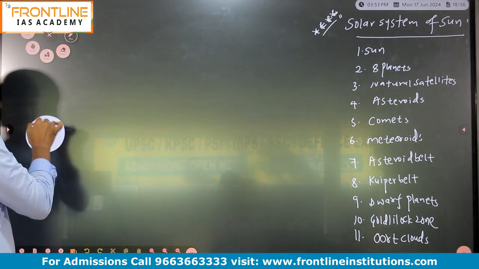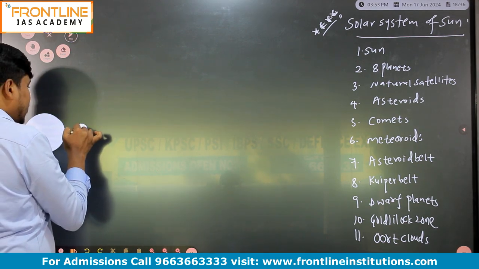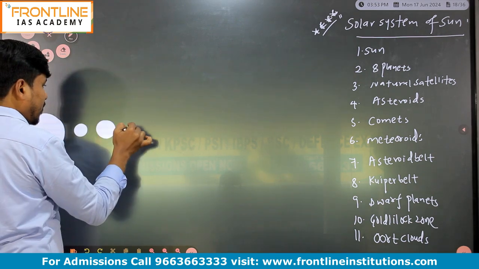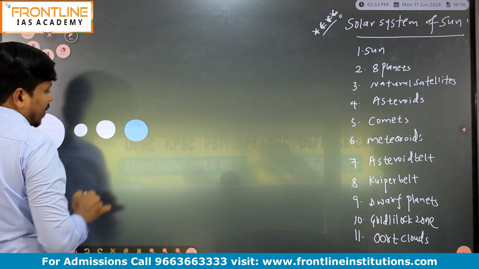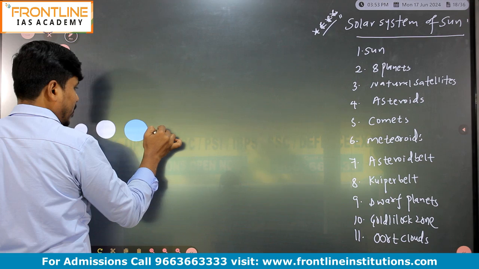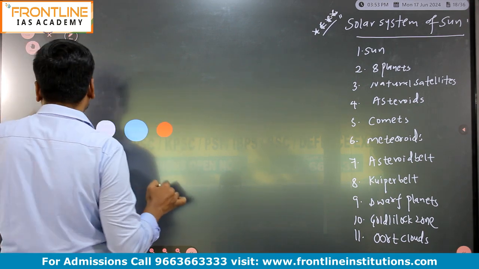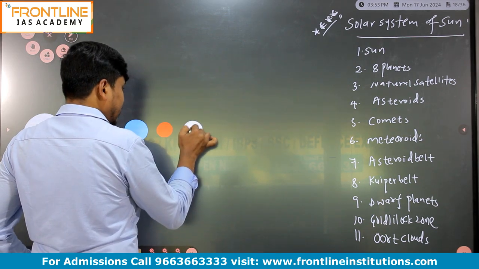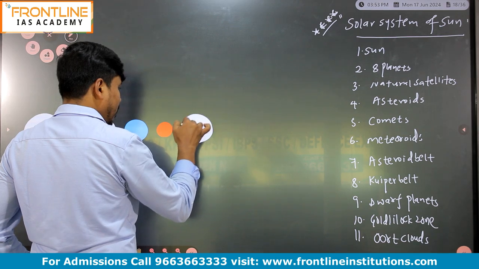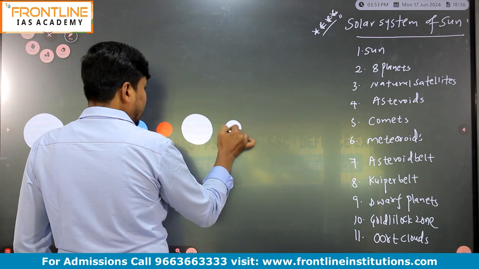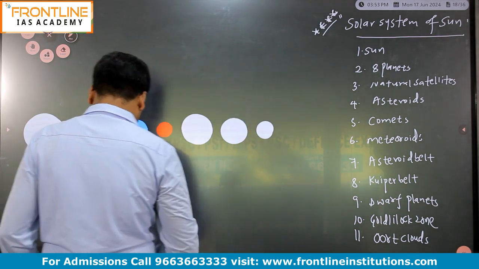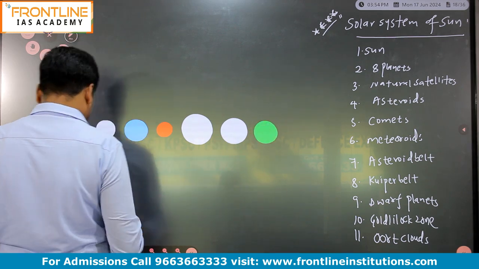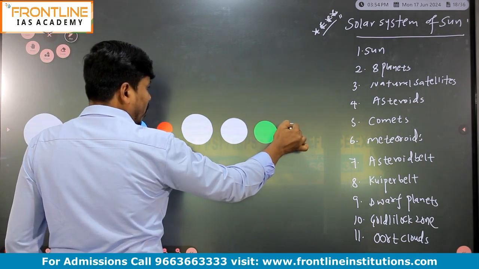Sun. Then here Mercury, Venus, and Earth, and Mars, and Jupiter, Saturn, right?